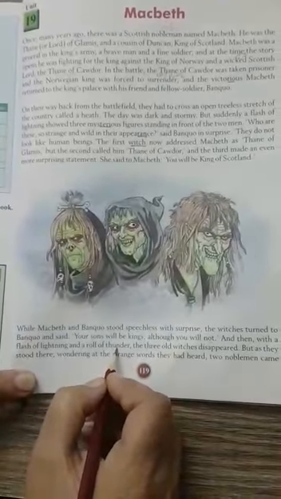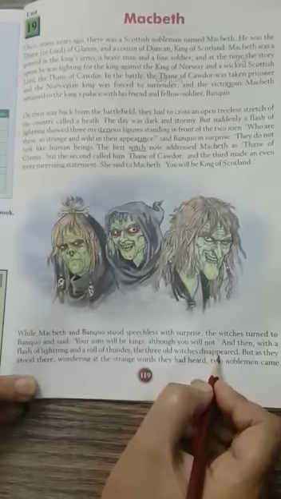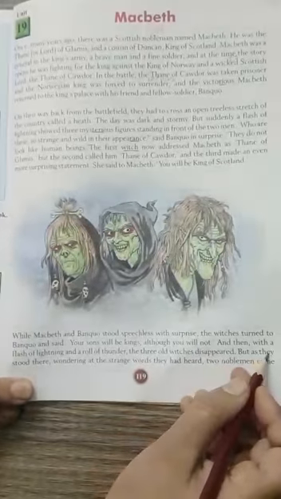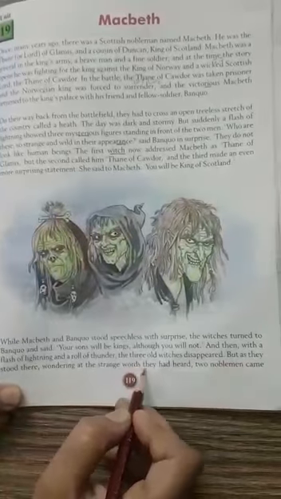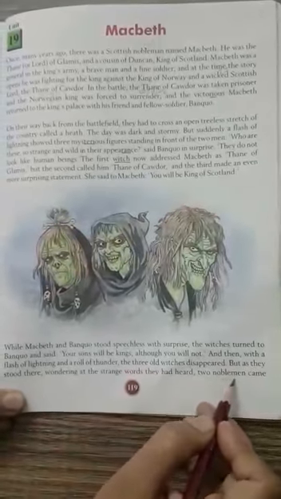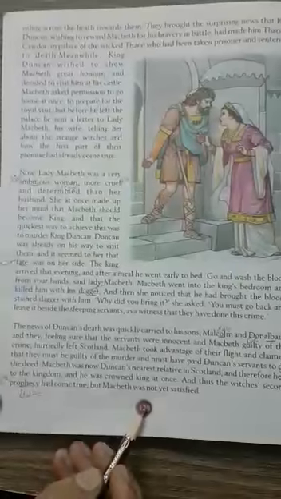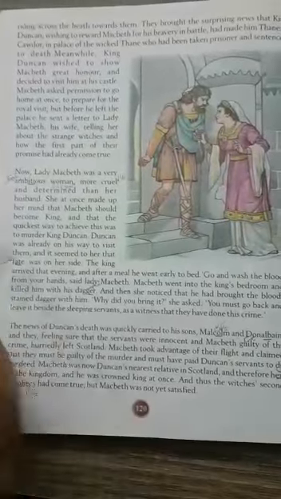Thunder, disappeared. But as they stood there wondering at the strange words they had heard, two noblemen came. Page number 120, first paragraph.